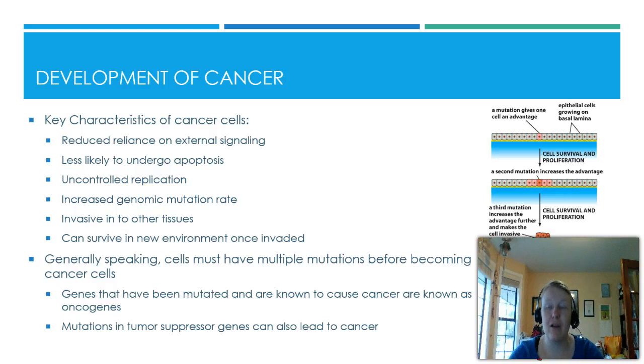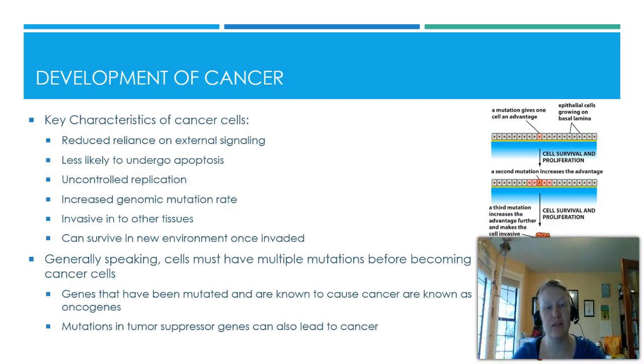So let's talk about how cancer actually develops in the cell, or in the body. There are some key characteristics of cancer cells, and we've talked about these before. The first one is the reduced reliance on external signaling. Cancer cells stop caring what their neighbors say. They're not really interested in it. They're also less likely to undergo apoptosis, which makes sense, right? Because there are two keys to developing a tumor: there has to be growth and there has to be a lack of death. And you can see this in the third point, the uncontrolled replication.